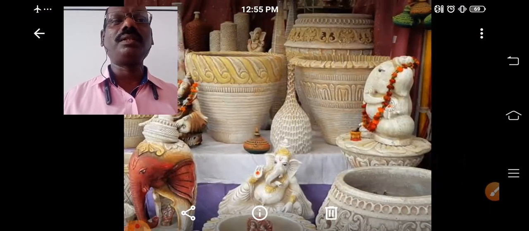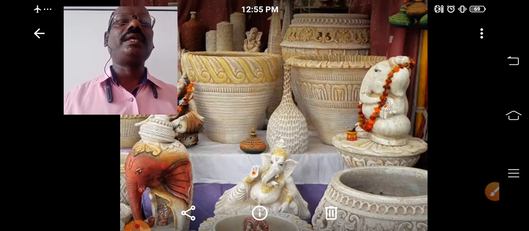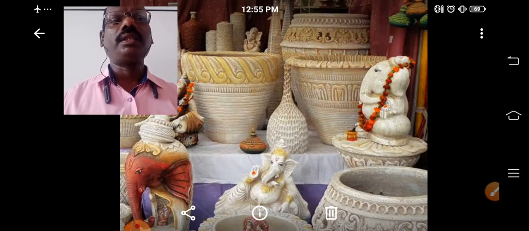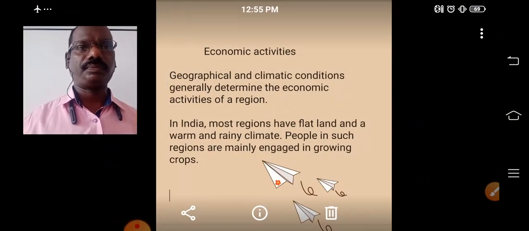They make very beautiful items there. Like that, people engage in different activities and make money. All these activities we call economic activity.